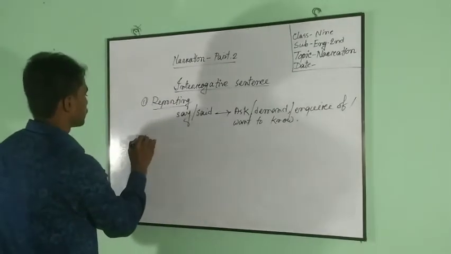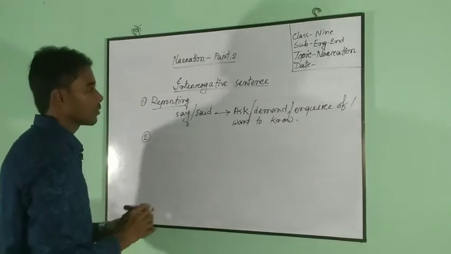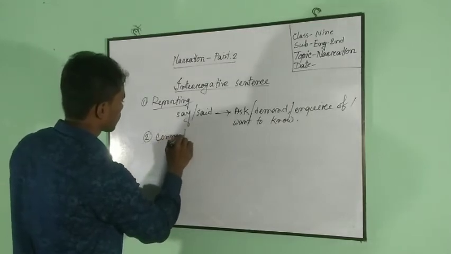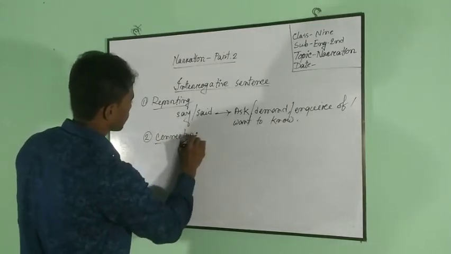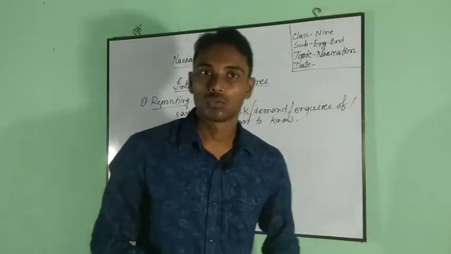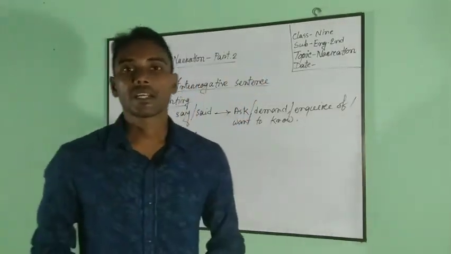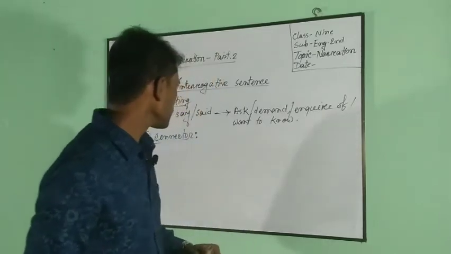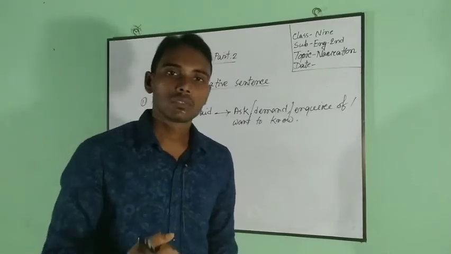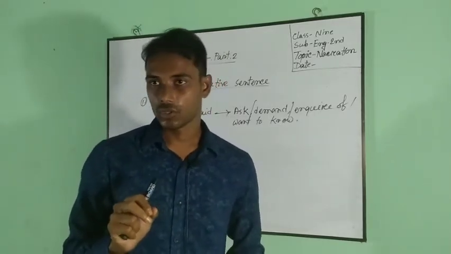Number 2, using connectors. You know, there are two kinds of interrogative sentence, so there are two kinds of connectors in this case. If the sentence begins with a WH word, we can use those WH words as a connector.